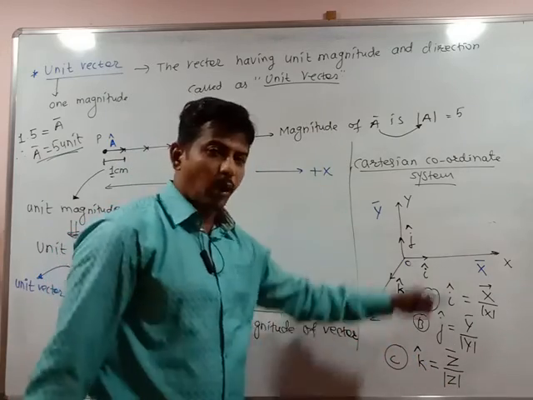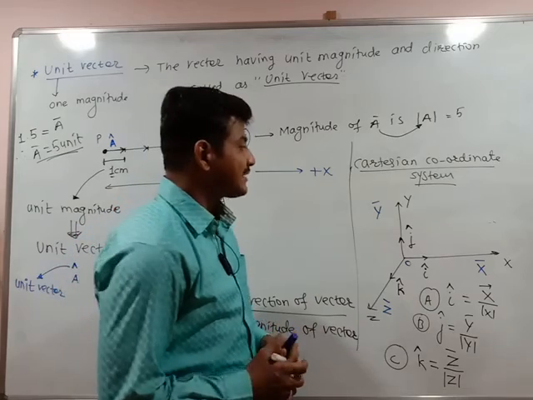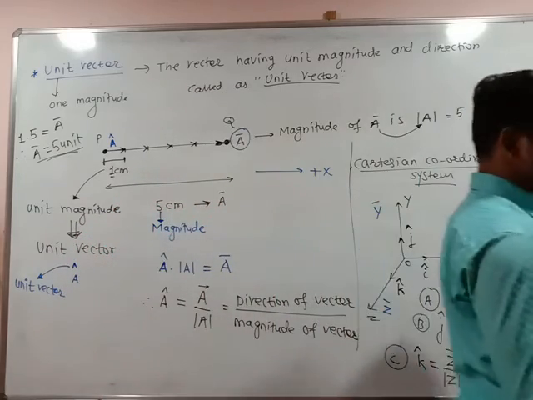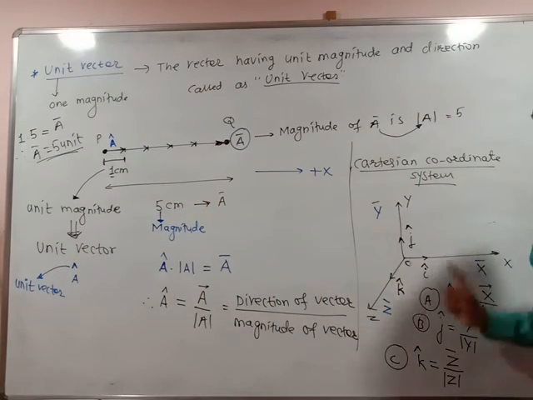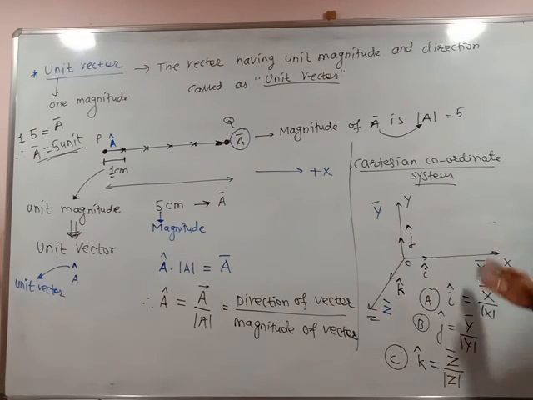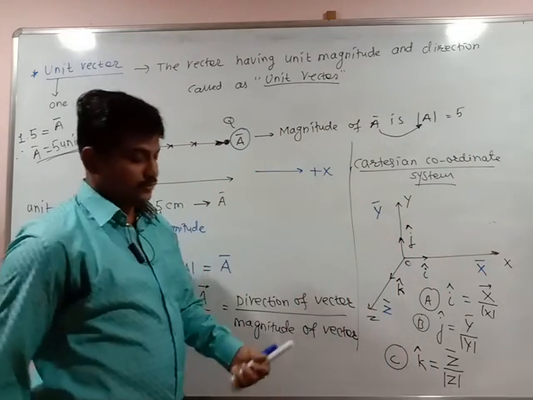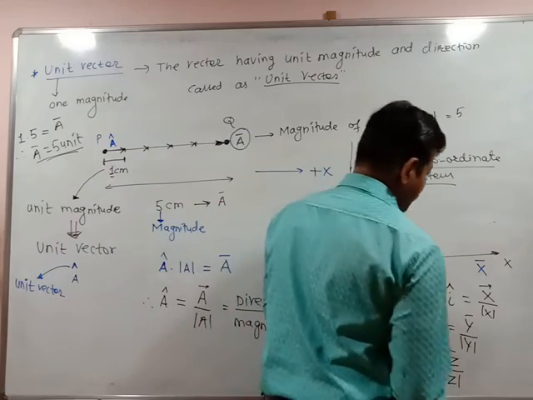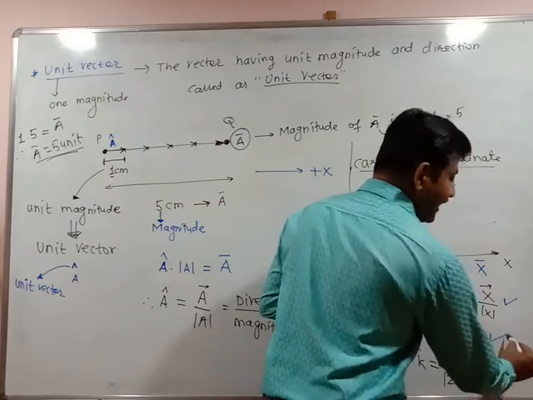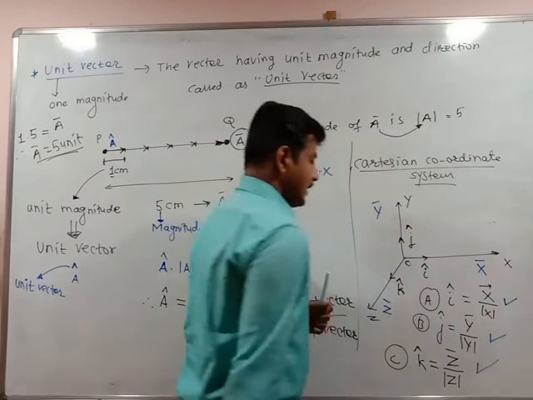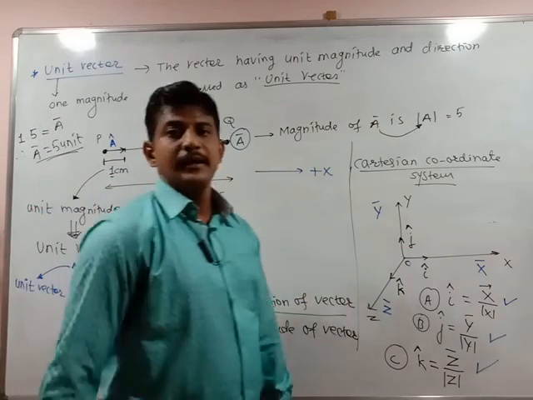So in a Cartesian coordinate system, unit vectors can be represented as follows. Cartesian means there are 3 axes in which the study of the particle is to be considered. So I, J, K are the unit vectors along the x, y, z axis in a Cartesian coordinate system. So try to understand these 3 unit vectors: I along x, j along y and k along z axis.